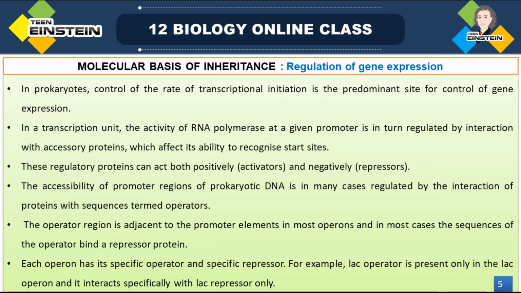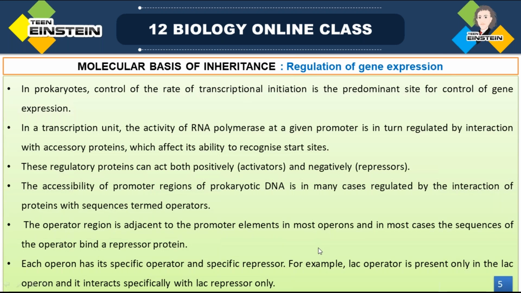So RNA polymerase is helping in transcription, correct? During transcription, RNA polymerase binds at a given promoter region, which we have already learned about. The RNA polymerase enzyme will come and bind in the promoter region, and that promotes the transcription process, right? So this should be regulated. In prokaryotes, this step only we can regulate. So this should be regulated to control gene expression.